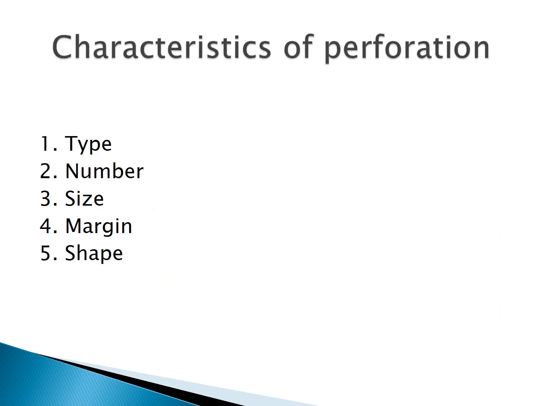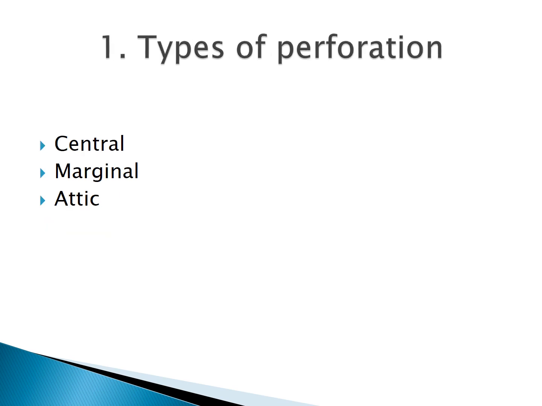Following are the characteristics of a perforation: type, number, size, margin, and shape. We'll see each characteristic one by one. How do we describe a perforation? Perforation can be of three types. It can be a central perforation, a marginal perforation, or an attic perforation.